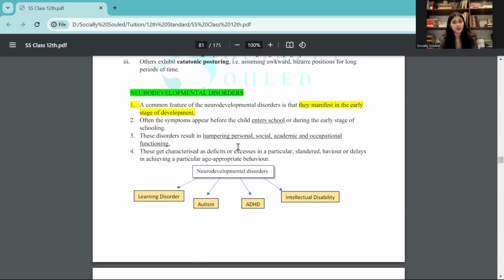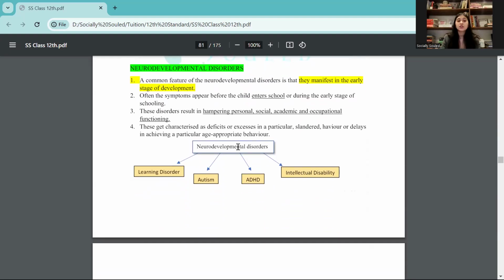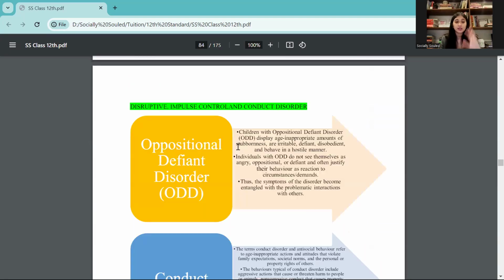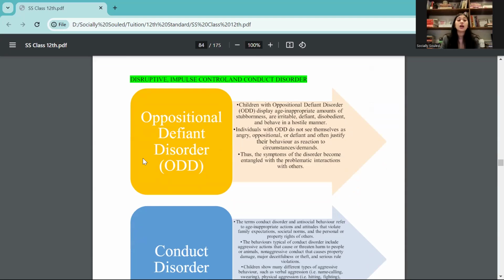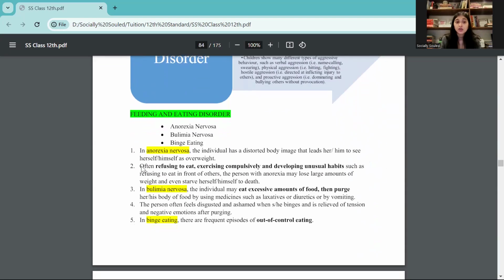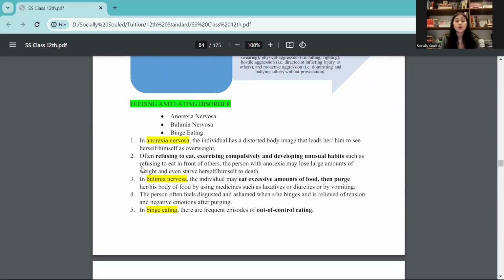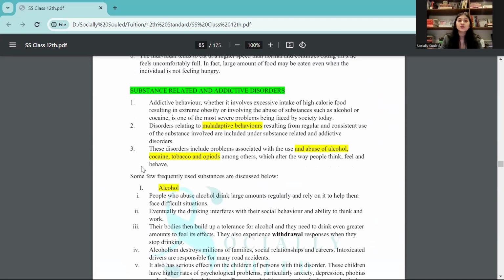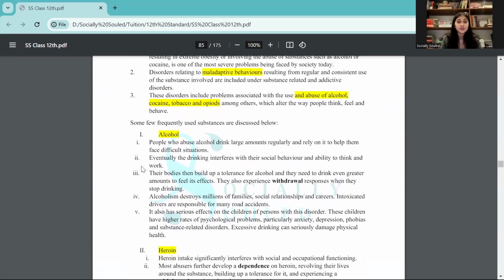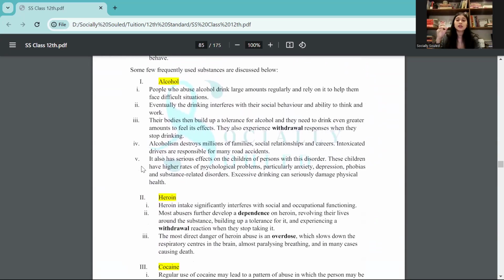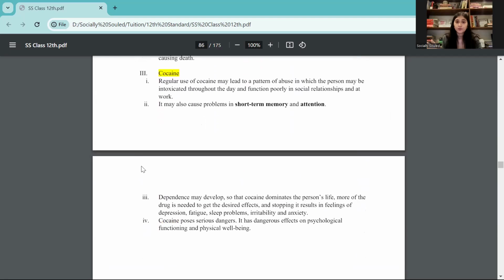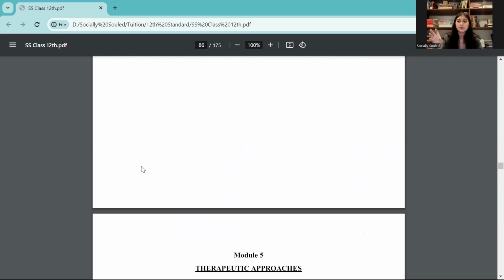Then neurodevelopment again, very, very important. Here you have learning disorder, autism, ADHD, and intellectual disability. Right? So here again, you can read through this. Then you also have ODD, you have conduct disorder, and these are some of the most common and prevalent disorders in India as well. You also have feeding and eating disorders that you need to go through. When it comes to substance related and addictive disorders, you just need to understand what is withdrawal, what is tolerance, and what is dependence and overdose. All right, this is enough for you to cover this part of it.